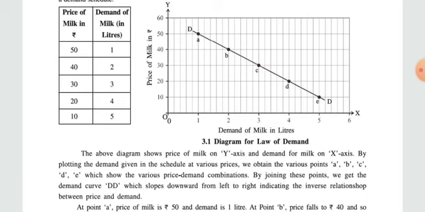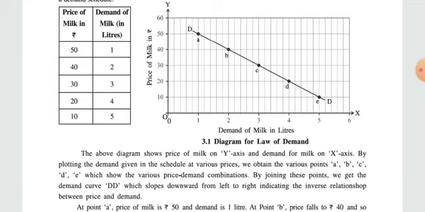Here remember two things: whenever there is an inverse relationship between any combination, then the curve will always be downward sloping, and it can also be known as the negative sloping curve.